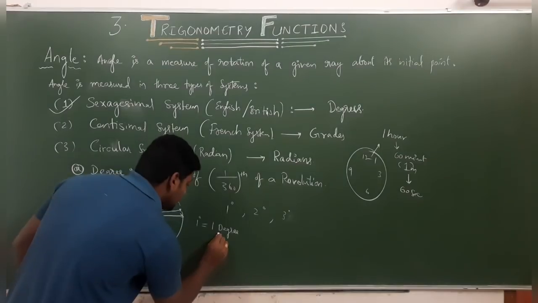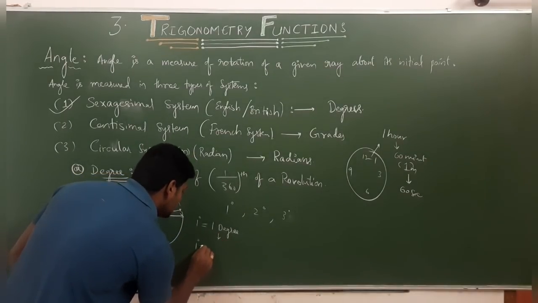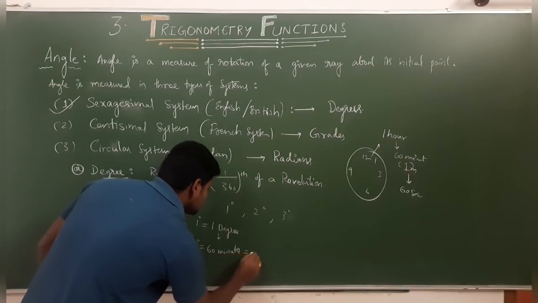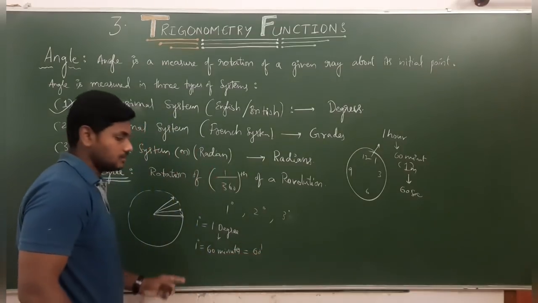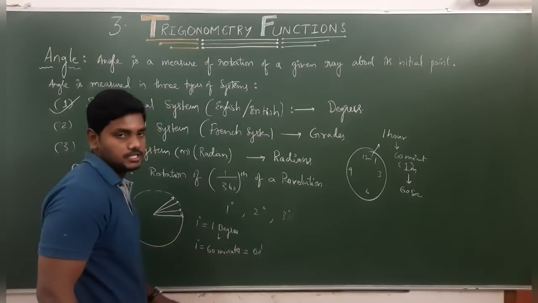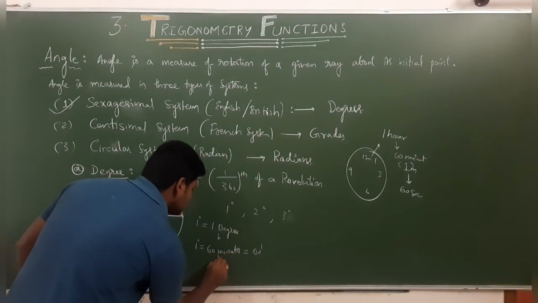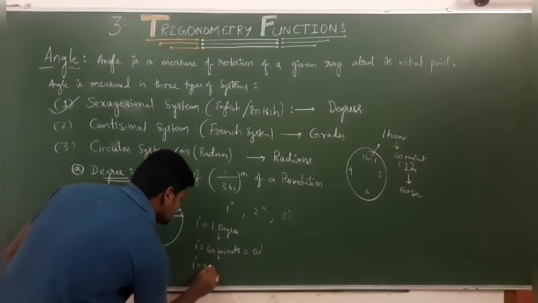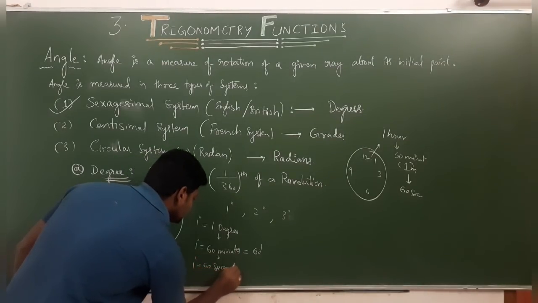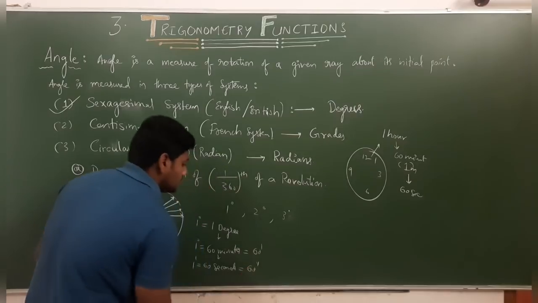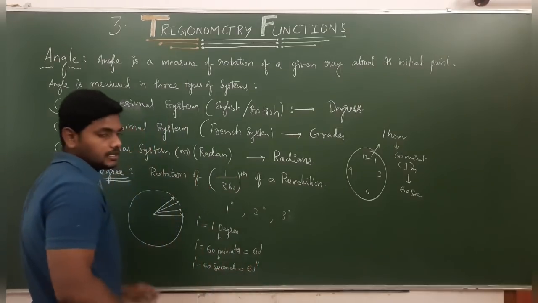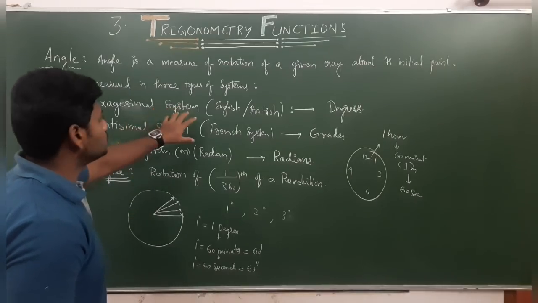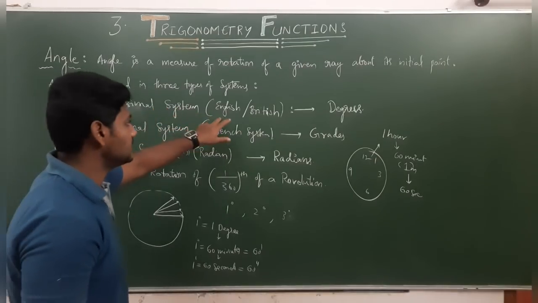Again that 1 degree is subdivided: 1 degree is equal to 60 minutes. 60 minutes, that we represent with this symbol. 1 degree is equal to 60 minutes. And again that minute is divided into seconds. 1 minute is equal to 60 seconds. So we represent it with 60 and 2 bars above that 60. So this is about degrees, the sexagesimal system, which we consider as the English or